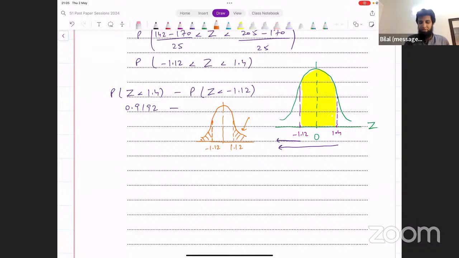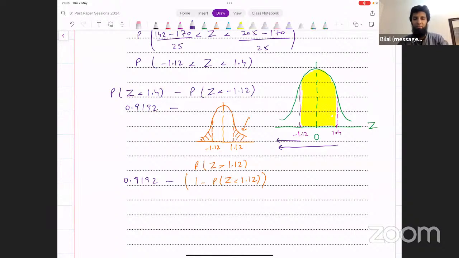You can say this is the same as z greater than 1.12. We also can't find that directly. We say, let's find the region to the left of 1.12 and subtract that from 1. So it's the same thing as 1 minus probability of z less than 1.12. And this is what we can find. We subtract that from 0.9192, and that is going to give you the result.